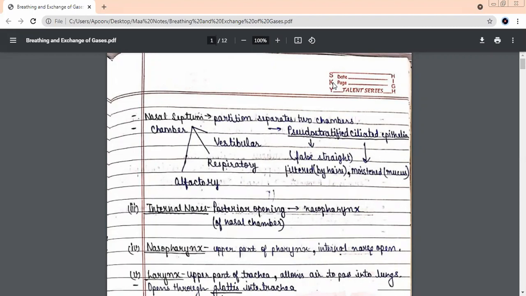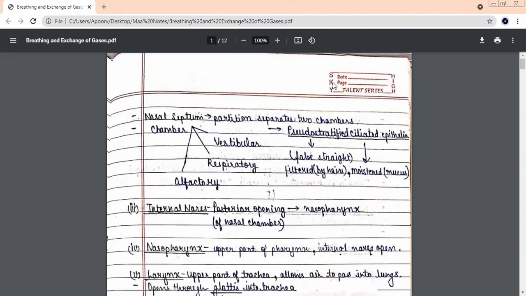So when we start talking about the respiratory system, we'll start with the nostrils. From nostrils, we'll go to the nasal chamber. As soon as the air passes from the nostrils, it enters the first part of the nasal chamber, which is called? Vestibular. Yes, beta, vestibular.